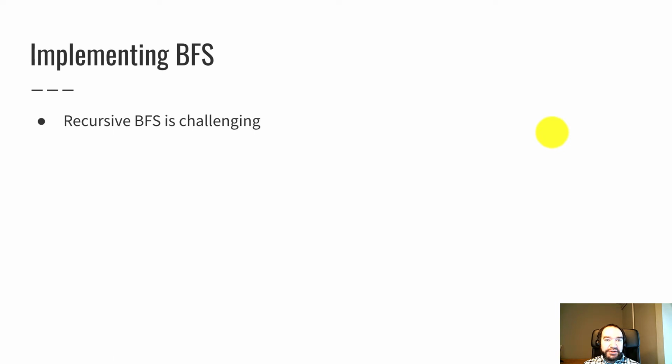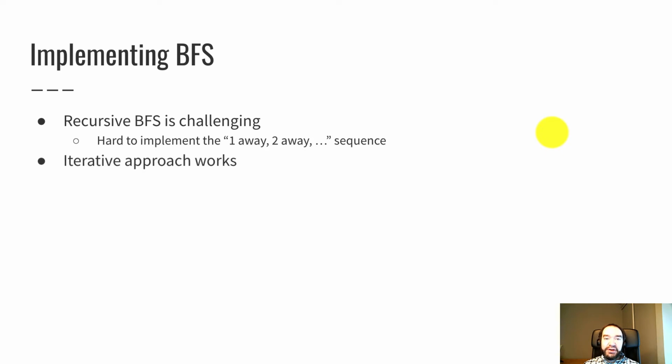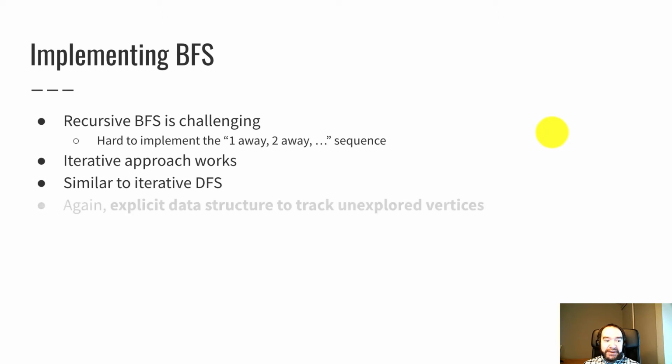Now, with depth first search, we started with a recursive algorithm, which was pretty clear, and then converted that to an iterative algorithm. But a recursive breadth first search is pretty challenging. It turns out to be difficult to implement that one away, two away, three away sequence using recursion. So we're going to skip directly to an iterative version of breadth first search. And it's actually pretty similar to iterative depth first search.